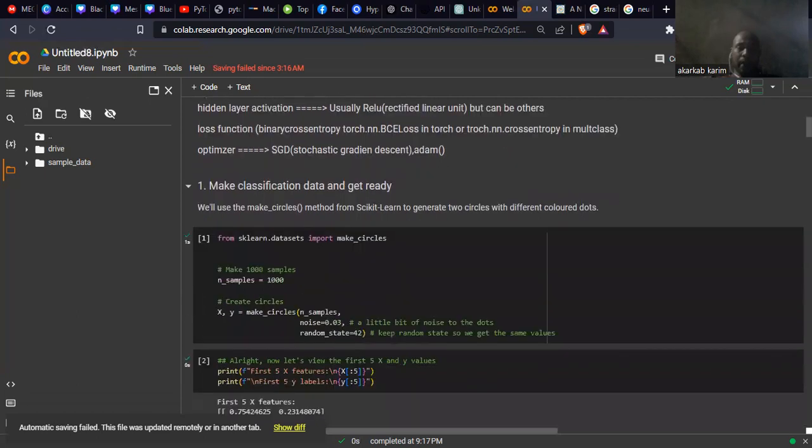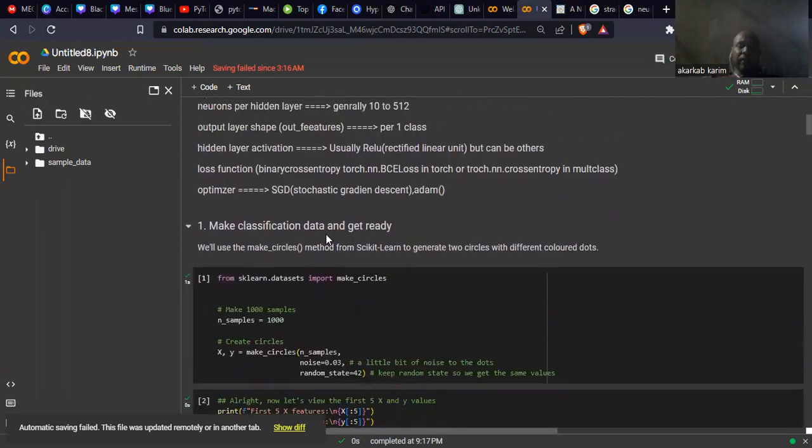So, make classification data and get ready. We will use the make_circles method from scikit-learn to generate two circles with different colors. For educational purposes, I don't really want to work on real projects with data from Kaggle or from anywhere.